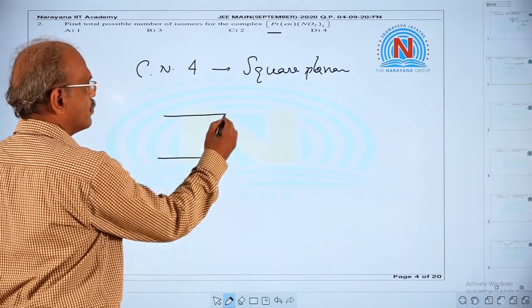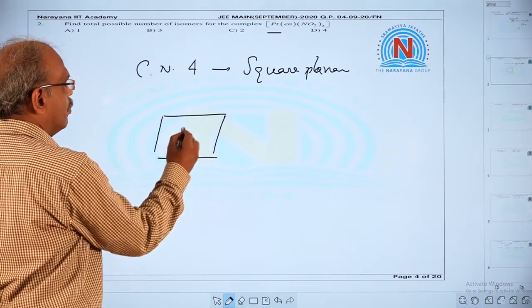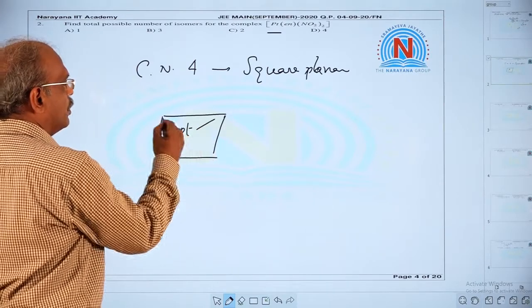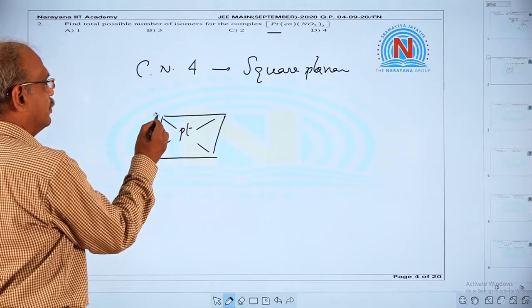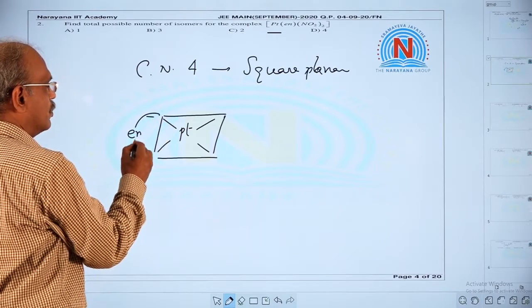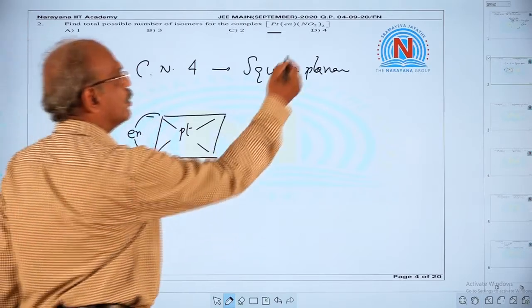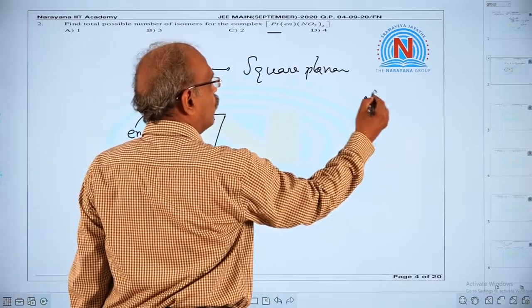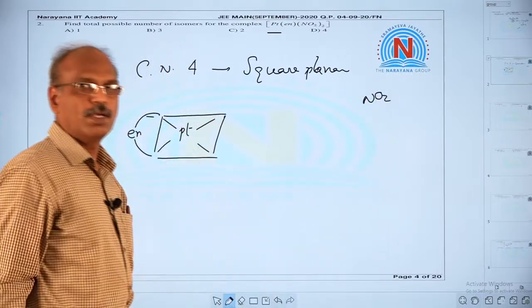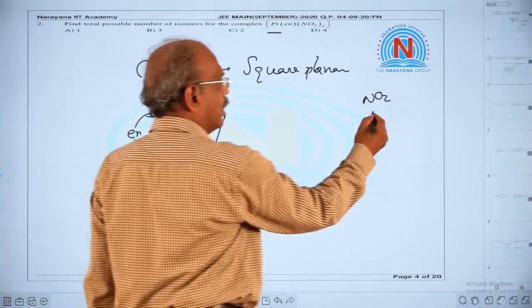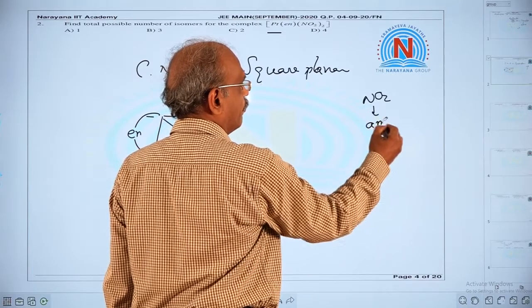Now look at this. Platinum, ethylenediamine, that is a bidentate, whereas NO2 is an ambidentate ligand.